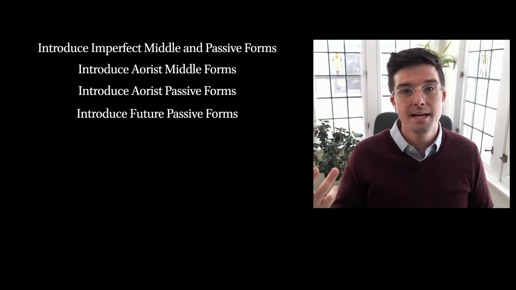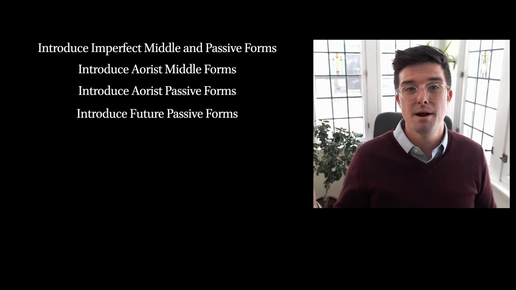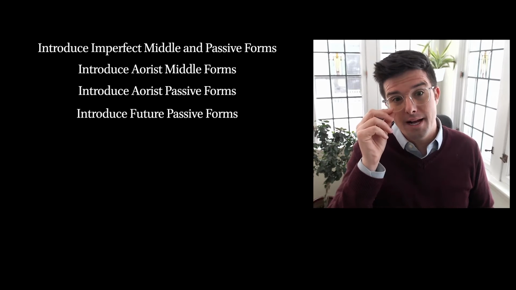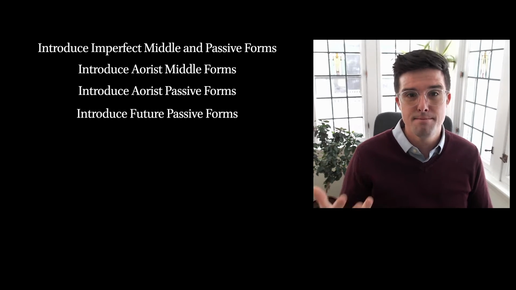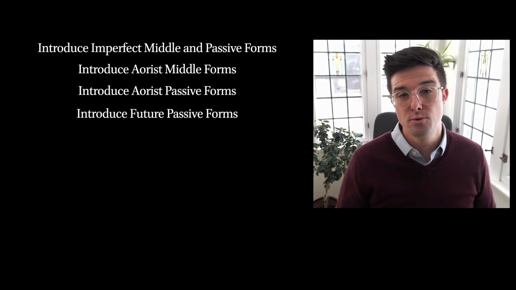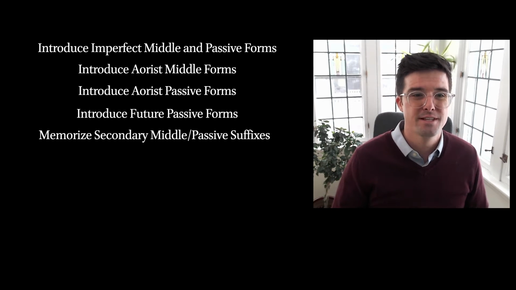On the one hand, that's kind of a bummer because you have more things to learn and memorize, but it's also kind of nice because it's easier to recognize a passive form in the aorist and the future. In my opinion, the aorist and the future passives are some of the easiest forms to recognize in all of Koine Greek. So it's a good news, bad news sort of scenario.